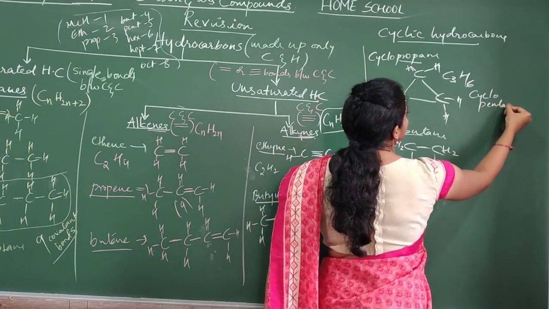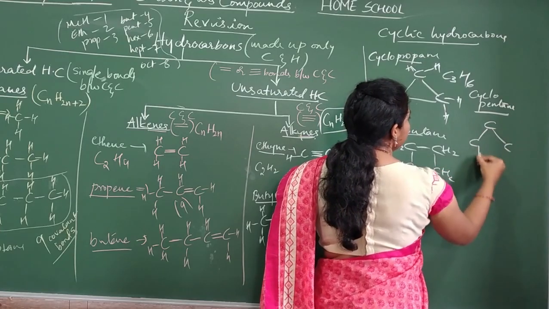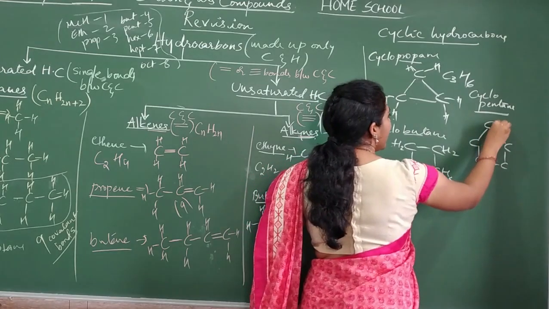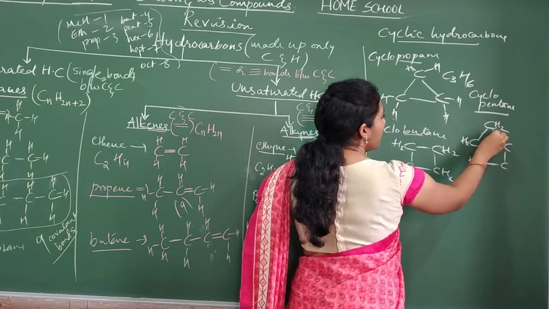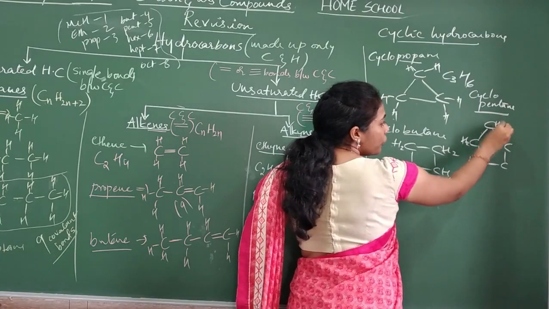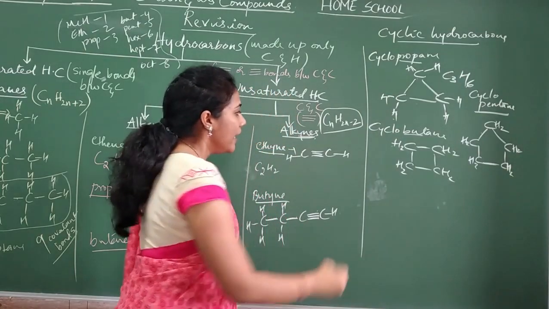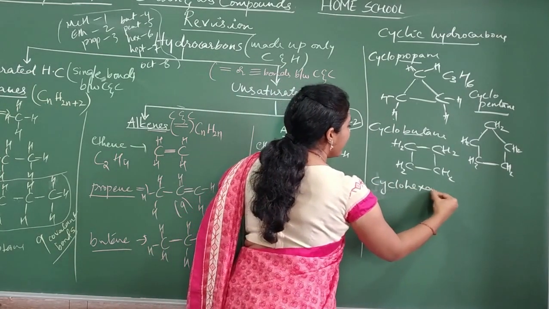Okay, and similarly cyclopentane. How do you write cyclopentane? Like this. Yes or no? Pentagon. So every carbon needs 2 more hydrogens. Yes or no? Every carbon has already 2 bonds. It needs 2 more bonds, so you will be showing with hydrogens. So this is cyclopentane.